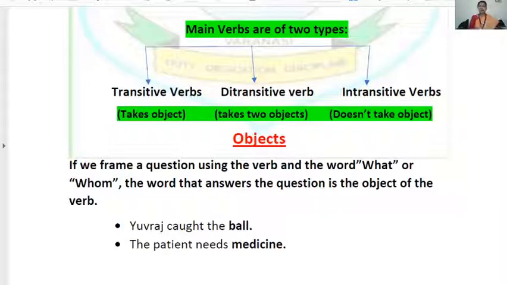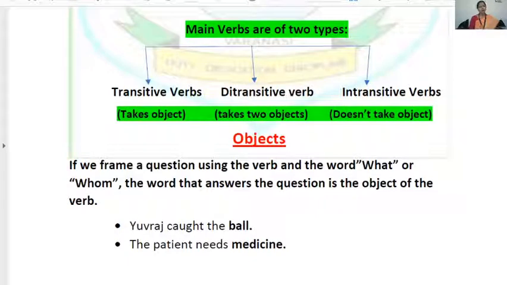Here it is written, Yuvraj caught the ball. So what is the main verb? Caught. Ask the question, caught what? I am allowed to ask the question with two words only: what or whom. No other WH word, no other questionable word. And if you get the answer, then that answer is your object. So I asked a question to my main verb. Caught what? The answer is ball.